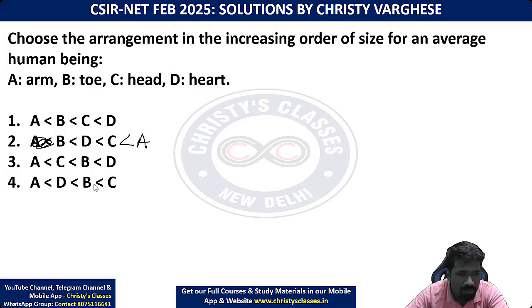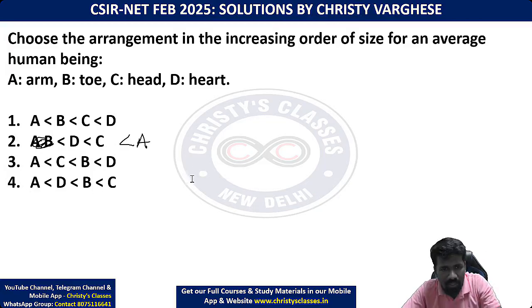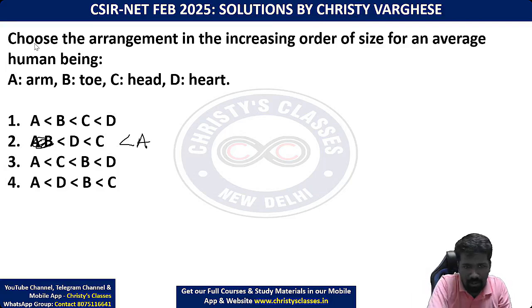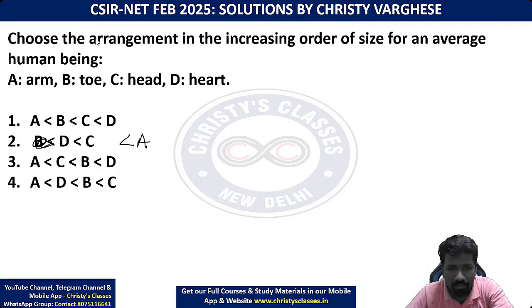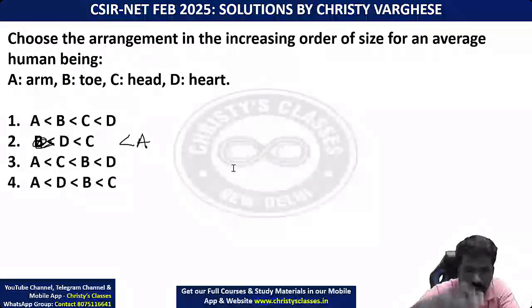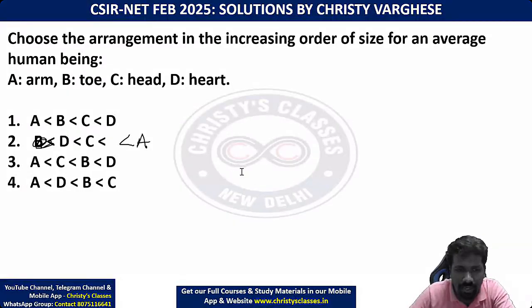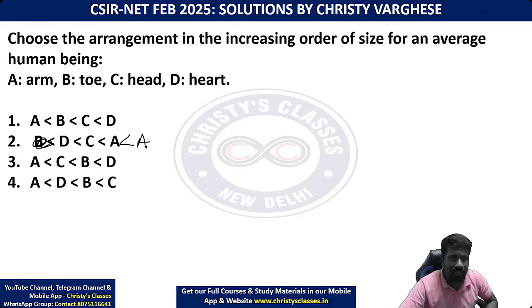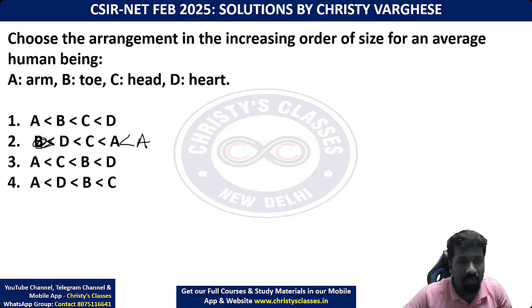One second, I will just correct the options. BDCA. So option 2 will be the better choice. Other options you can eliminate by considering each case and comparing. That way also you can eliminate. Anyway, in my opinion, second option is the correct answer. I haven't checked the official key, but I think option 2 itself will be the correct answer here.